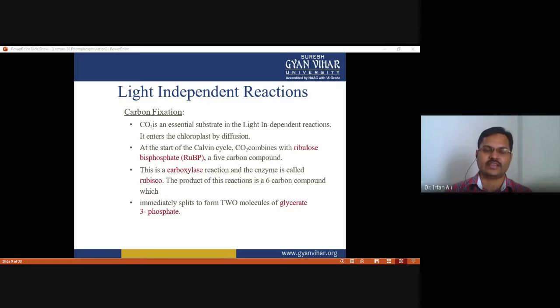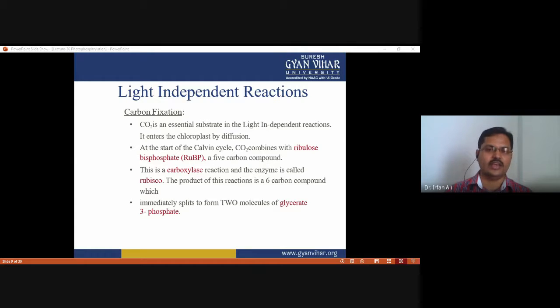At the start of the Calvin cycle, carbon dioxide combines with ribulose bisphosphate, which is the substrate for the Rubisco. This is a carboxylase reaction, because the carbon dioxide is used by the Rubisco.